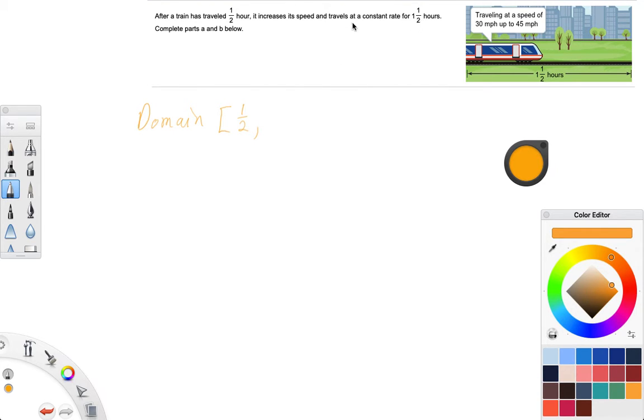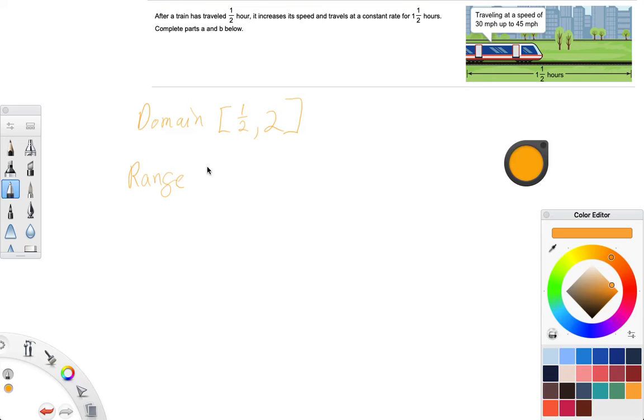It travels at a constant rate for 1.5 hours. We might be tempted to put 1.5 hours in here, but really we started at a half an hour plus the 1.5 hours, so it's going to be 2. I would dare argue that this should start at 0 because the train had to start at 0, and also the speed had to start at 0, but we're ignoring that so that we can have a weird domain. Okay, now the speed, how about our range? The speed is the range, and what would that look like?